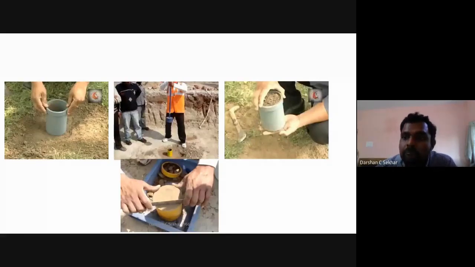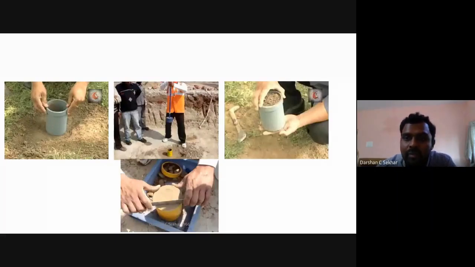Once I do this, then using a pickaxe, remove this extra outward soil. Then take out this core intact, keeping your hand at the bottom. Remove this core with the dolly and keep it outside. Now remove the dolly. Level the surface of the core with respect to the top, and level the surface with respect to the bottom.